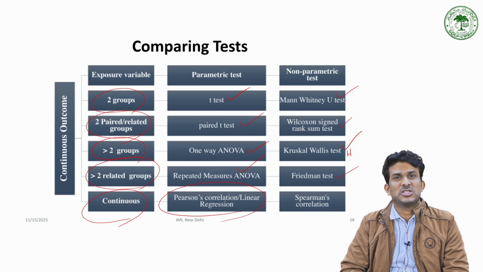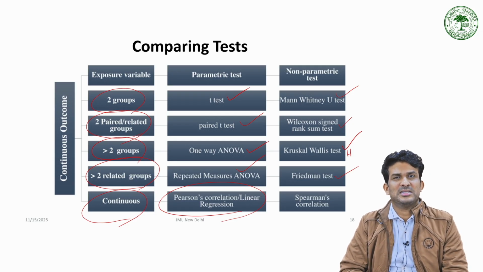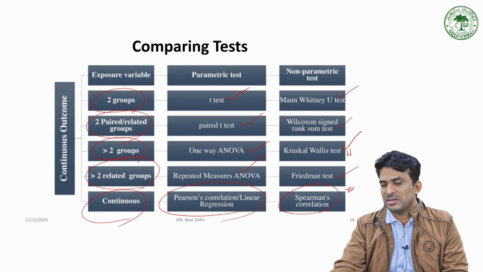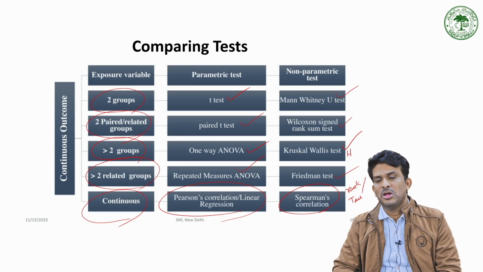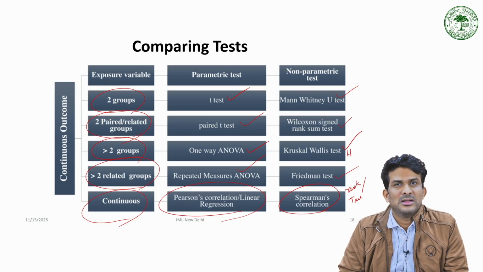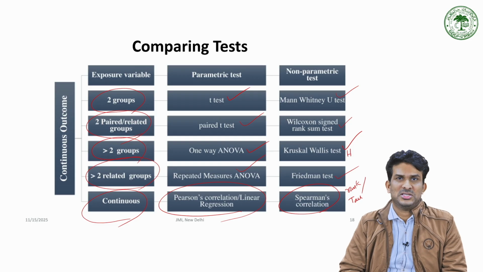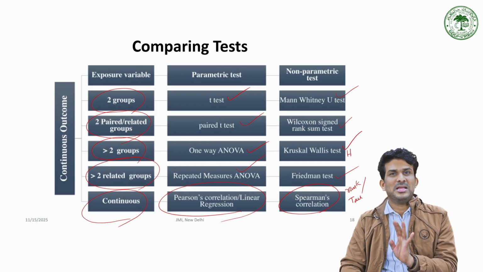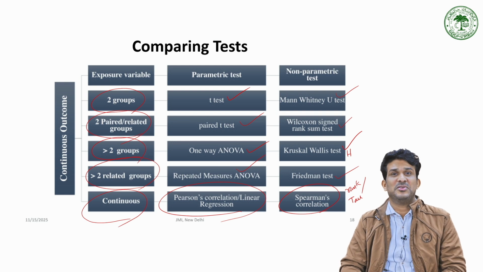Otherwise, if the data has characteristics of non-parametric, you have to go for Spearman's rank correlation. One more correlation possibility is Kendall's tau. These are the possibilities for non-parametric categories of test. So this is all about comparing means and significant difference between means.